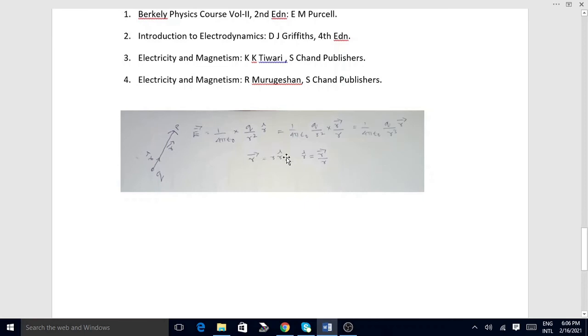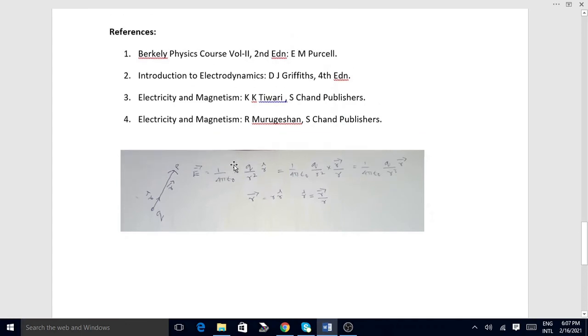Therefore, the R cap vector is equal to the R vector divided by the magnitude of R. So, in place of R cap, we write R vector divided by R. Then it becomes 1 by 4 pi epsilon naught into charge divided by R square into R cube, that is, R cube into vector R. That is, the field at P due to a charge Q is equal to 1 by 4 pi epsilon naught into charge divided by the cube of the distance into the position vector of the point from the charge. Q by R cube into the position vector.